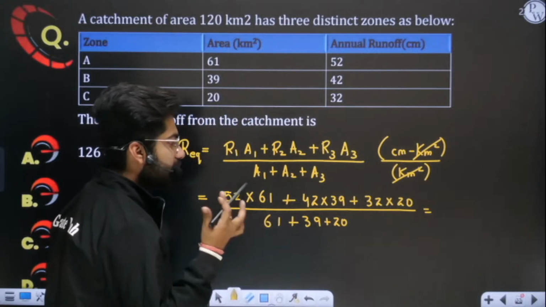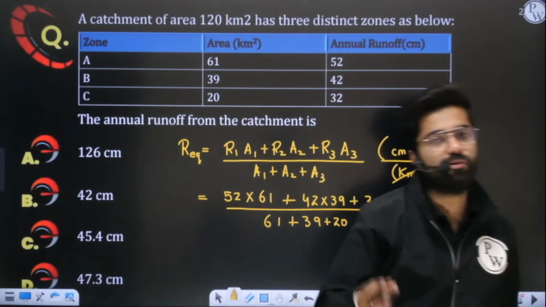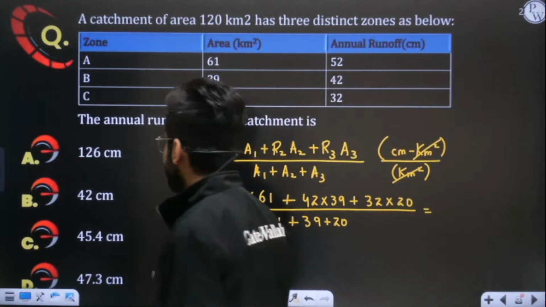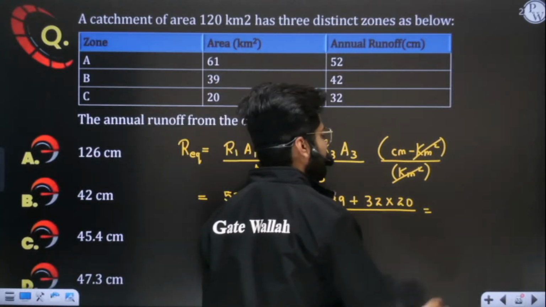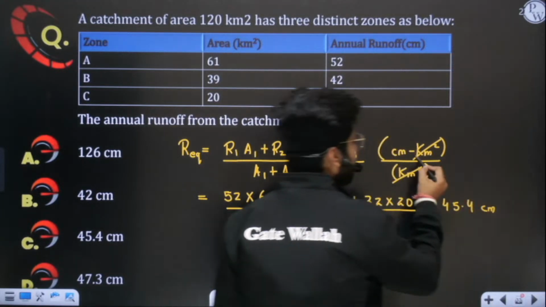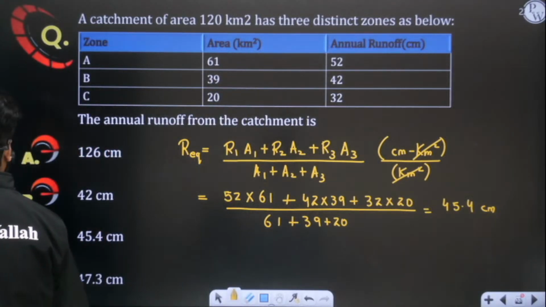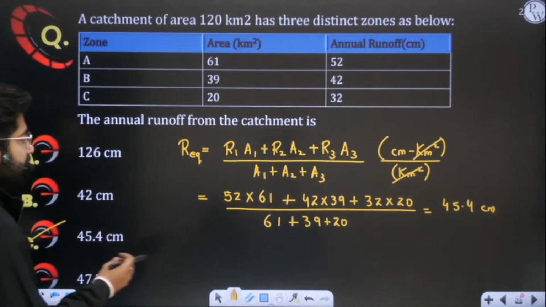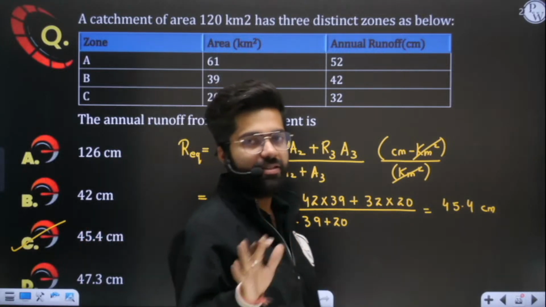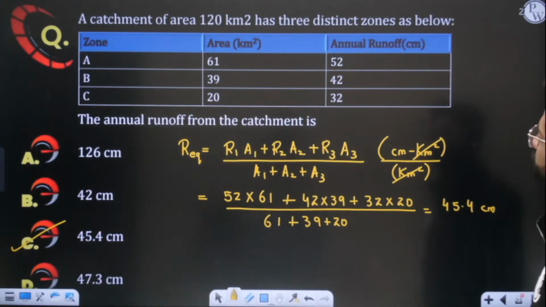So if you solve it, yes, Sushil is getting the right answer here. 45.416 is the absolutely correct answer, or you can simply round it off to 45.4. Unit will be what? Centimeter. Absolutely correct. So when this type of question is framed in the exam, you can easily answer them. Very simple. 45.4, this is the solution here.